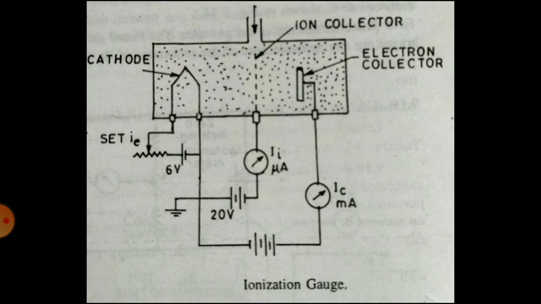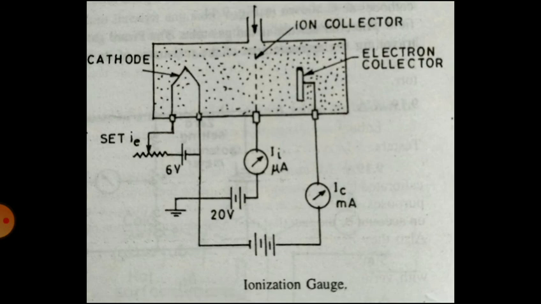Therefore, for all practical purposes, the electron current IE is the same whether measured at the cathode, which is the emitting point, or the anode, which is the collecting point. So there is a cathode on the left hand side, and an anode, that is an electron collector, on the right hand side.